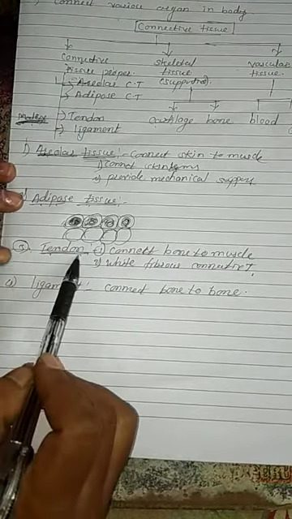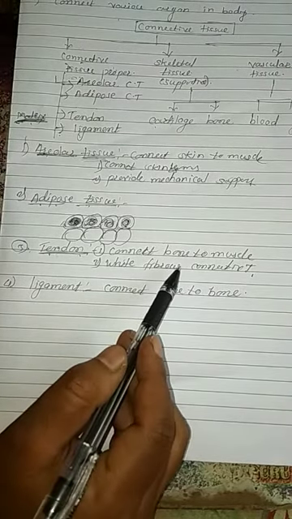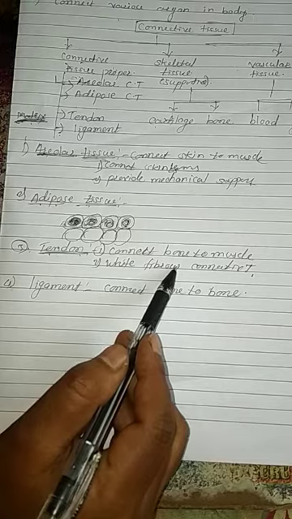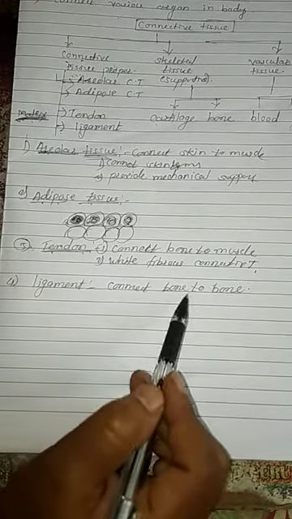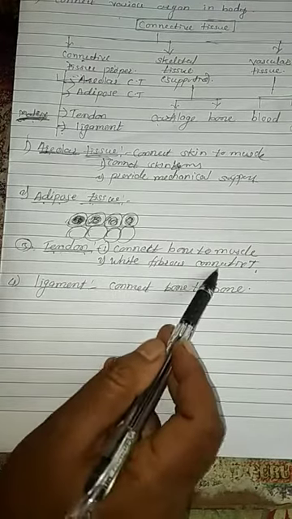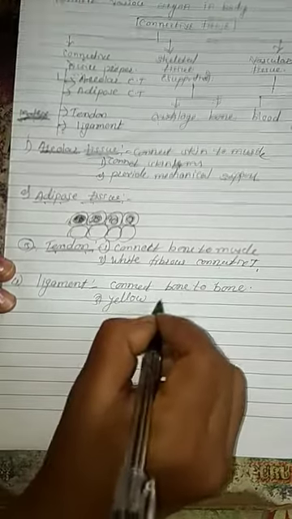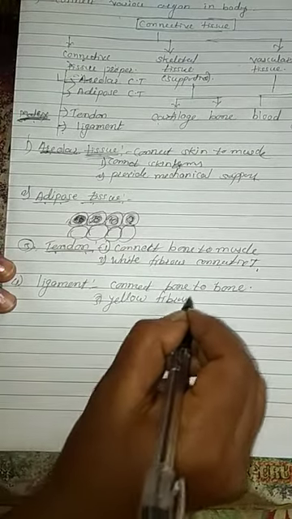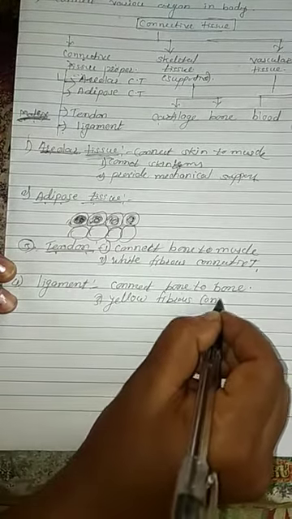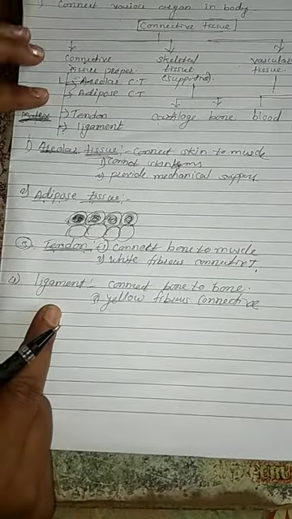Tendons connect the muscle to the bone, and ligaments connect the bone to the bone. And the tendons are formed of white fibrous connective tissue, and ligaments are formed of yellow fibrous connective tissue. Got it everybody? Four types of the connective tissue proper.